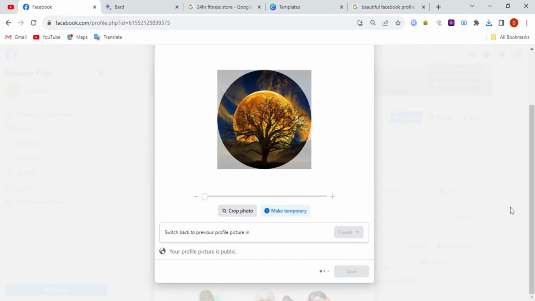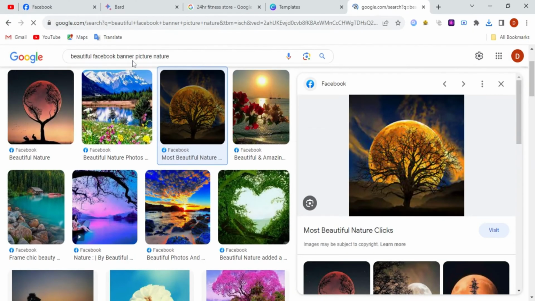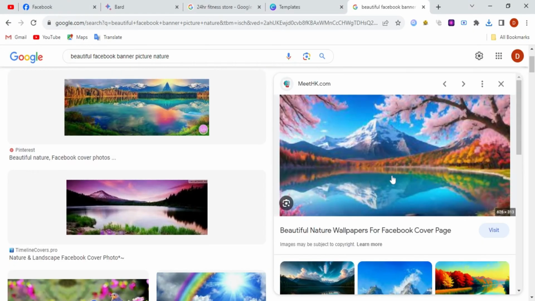And third, again go to Google and search beautiful Facebook banner picture, and search for it and go to Facebook and give your Facebook banner.